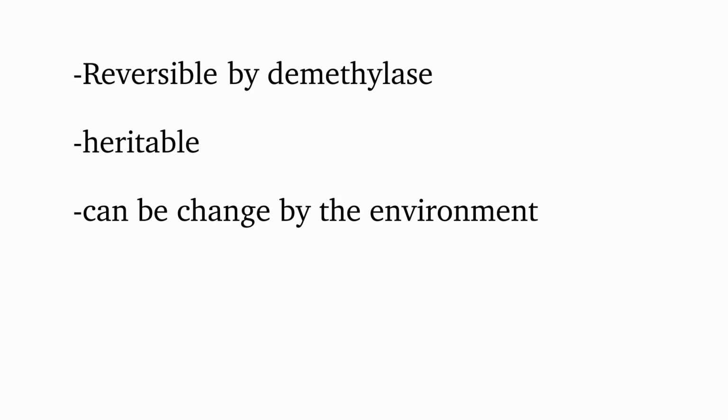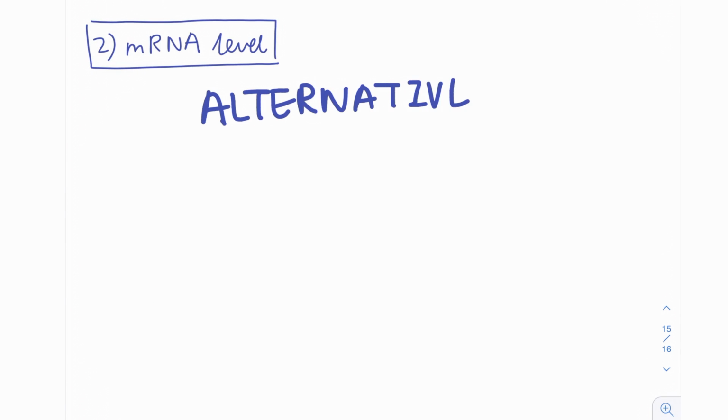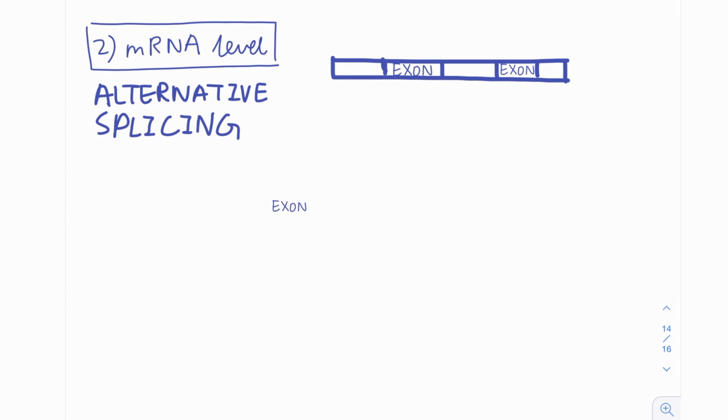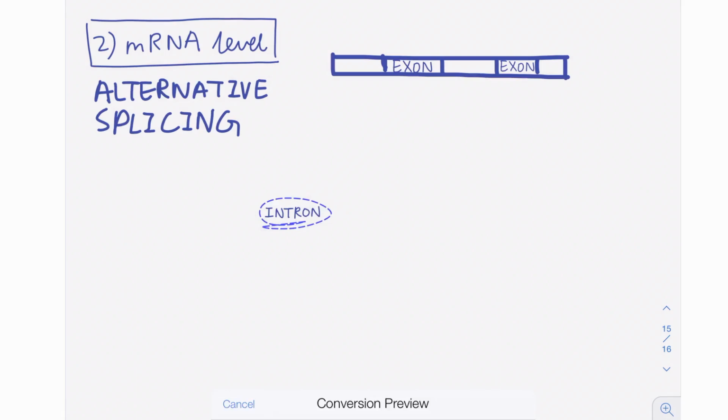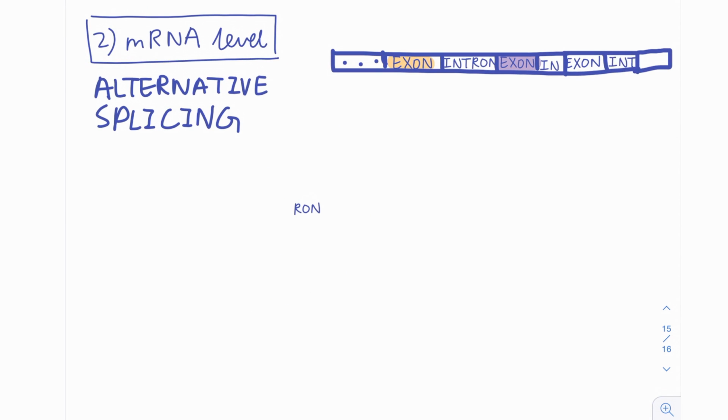Now we are done with the transcriptional level regulation in eukaryotes. We move on to the next level, mRNA level regulation. One interesting feature of gene regulation is alternative splicing. It is a mechanism by which one single gene can be cut into different mRNAs during the mRNA processing.